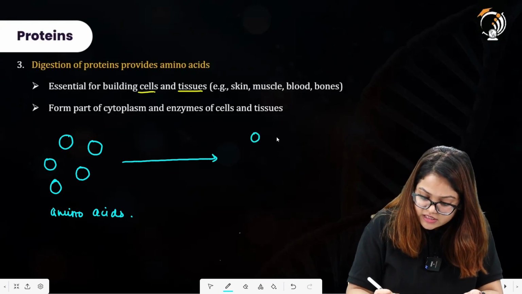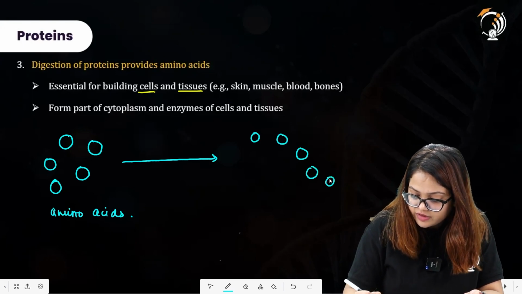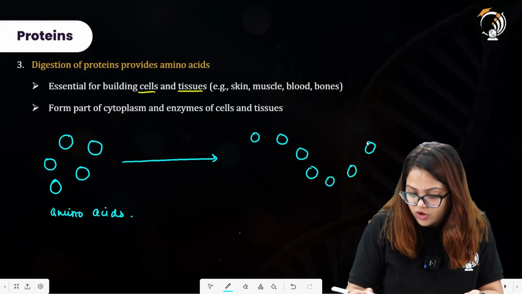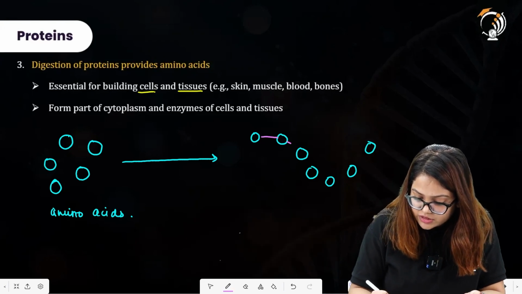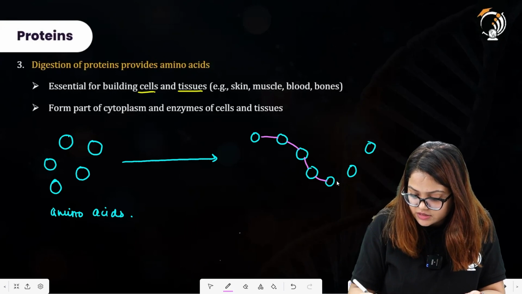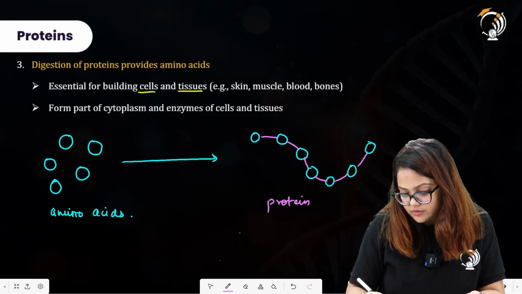These amino acids are joined by peptide bonds and will make a whole molecule of protein. So here we have peptide bonds in between these amino acids. All right. This is a representation of a protein molecule.